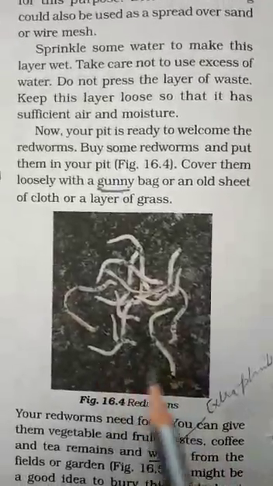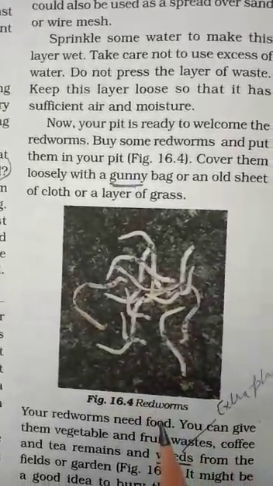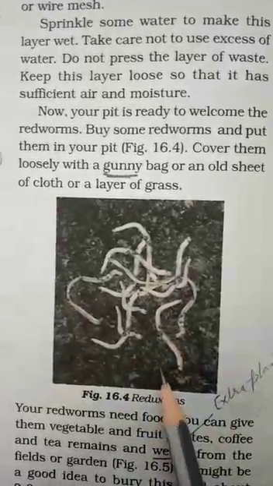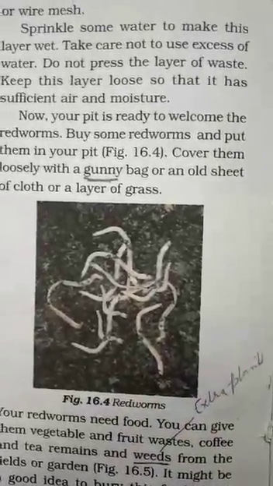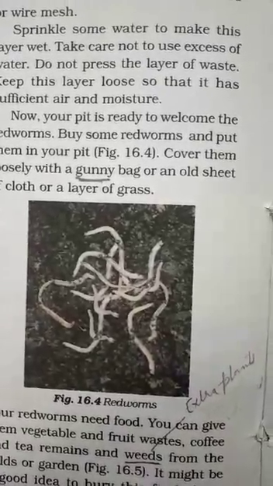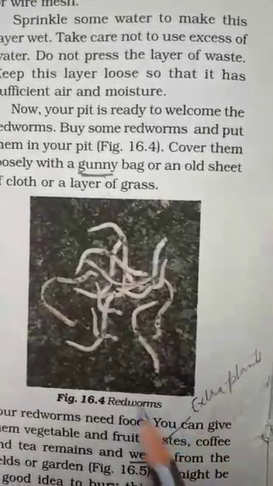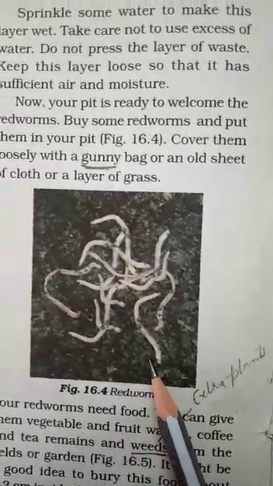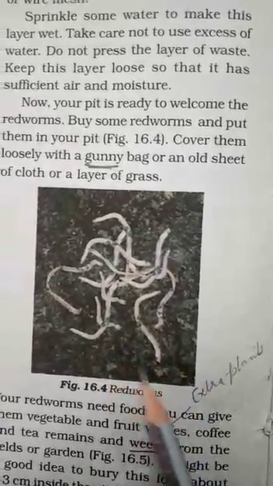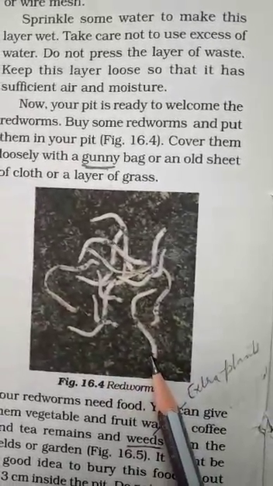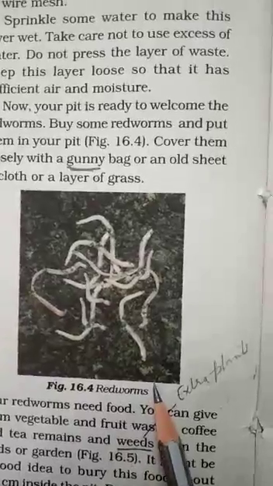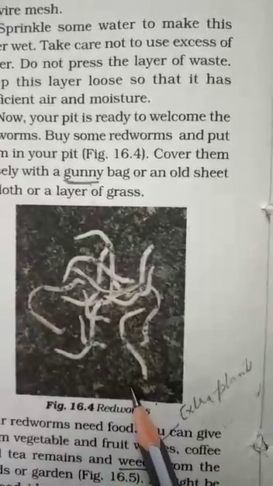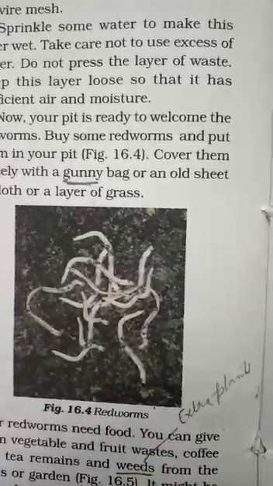Red worms do not have teeth. They have a structure known as the gizzard, and the gizzard helps them in grinding their food. Powdered eggshells or seashells could be mixed with the waste, and this would help the red worms in grinding their food. A red worm can eat food equal to its own weight in a day. Red worms do not survive in very hot and very cold surroundings. They also need moisture around them.